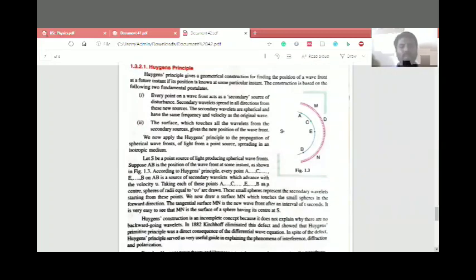Then after, the Huygens principle. What is it saying? The Huygens principle is the geometrical construction to find the position of the wavefront at a further instant. The source is present at the center, and the light rays pass toward the curved surface of the lens. Then, in the Huygens principle, there is the reflection of a plane wavefront at a plane surface.